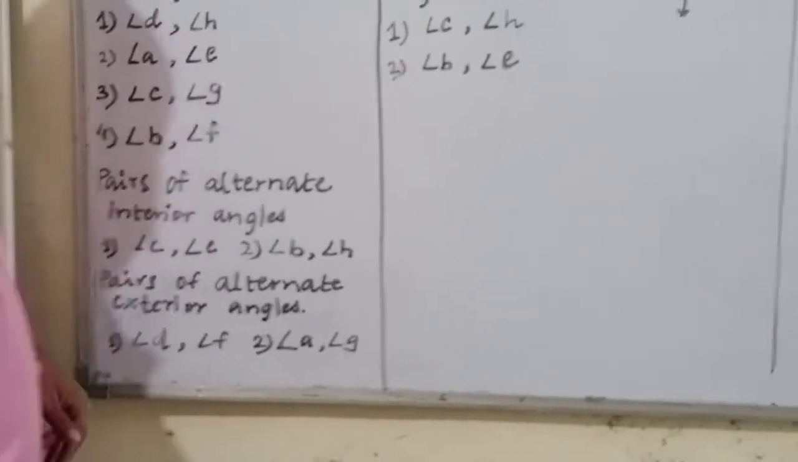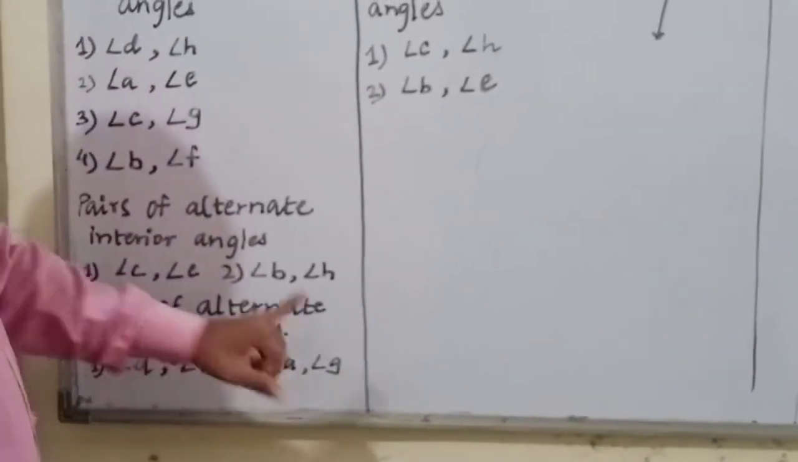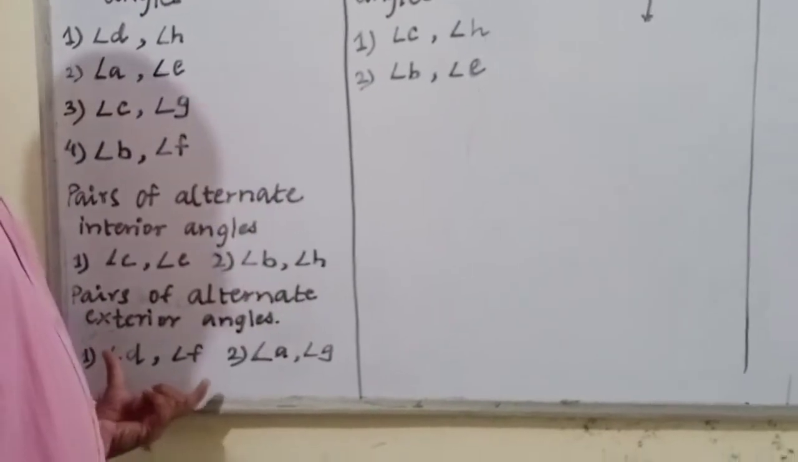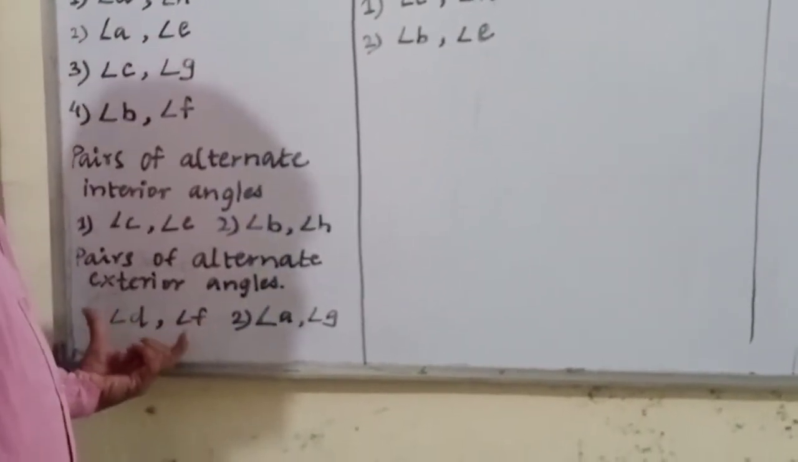Now third, the pairs of alternate exterior angles. Here also there are two pairs of angles which are alternate exterior angles.